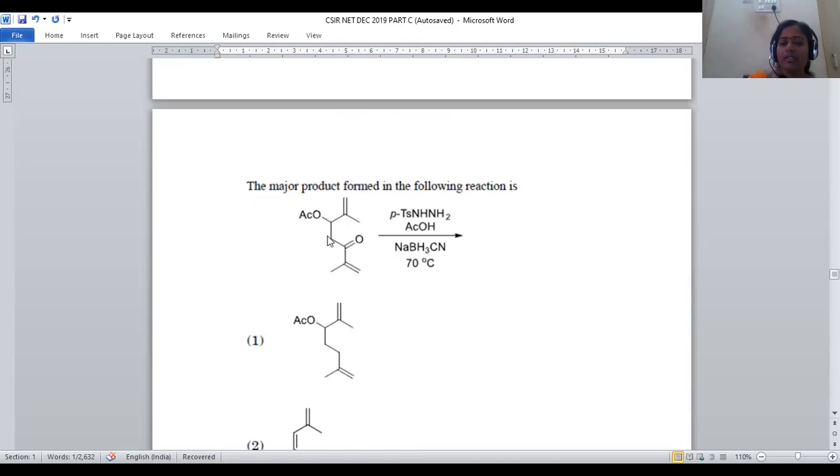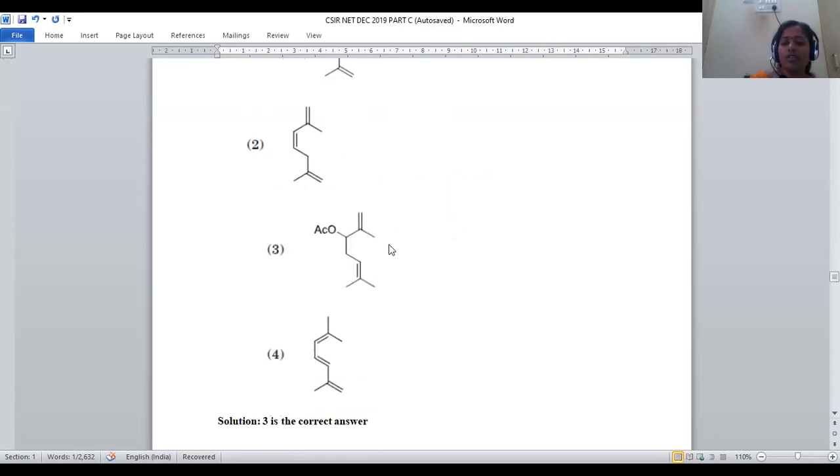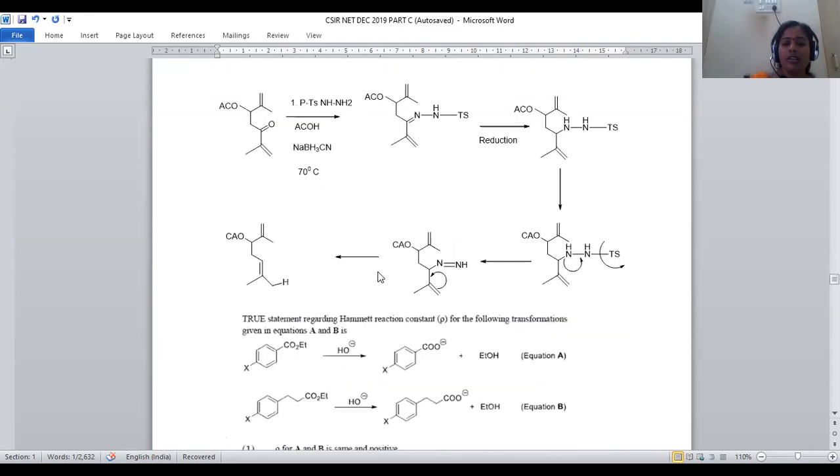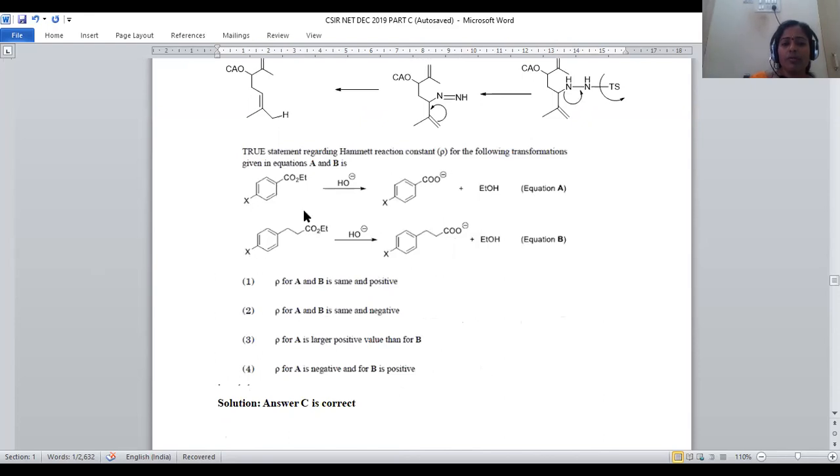We are taking terpene. Very simple, the only reaction possible when this terpene is treated with tosyl hydrazine is a condensation reaction. The condensed product will be hydrazone. This hydrazone is further reduced with sodium borohydrocyanide. The double bond will be reduced, followed by removal of those groups, the double bond is shifted and nitrogen will be eliminated. We will get compound 3 as the product. Option 3 is the right answer for this question. Now let us move on to the next problem.